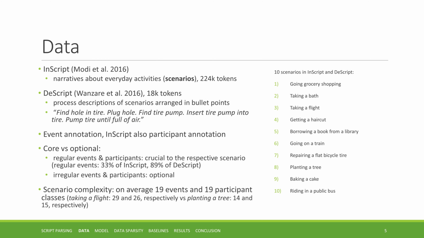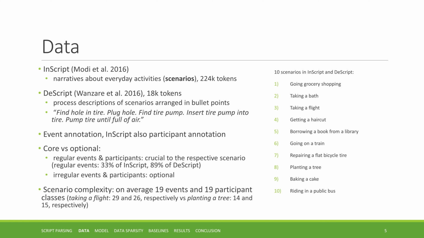We use two English corpora in our work. InScript contains stories about these 10 everyday activities or scenarios. And the second corpus we used is Descript, which contains process descriptions of the same 10 scenarios. InScript is our main corpus, while Descript serves as auxiliary training data. Both datasets are annotated for events, but InScript is additionally annotated for participants. It should be noted that each scenario has its own set of labels.